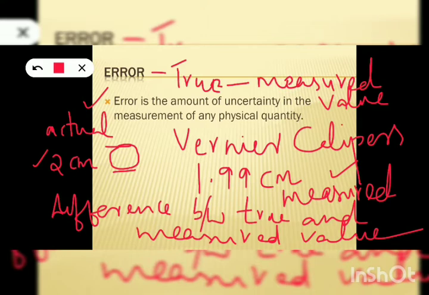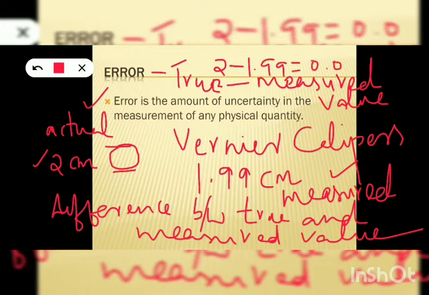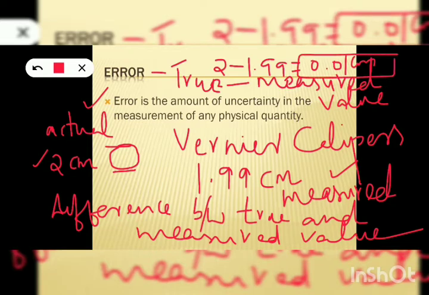Here the true value or the actual value is 2 centimeter and the measured value is 1.99 centimeter. And what is the difference between them? 2 minus 1.99. What is that? 0.01 centimeter. So 0.01 centimeter is the error here. So this is error. It is the difference between true value and measured value.